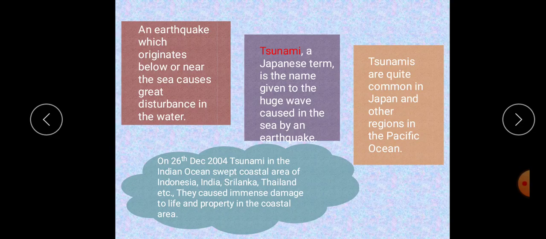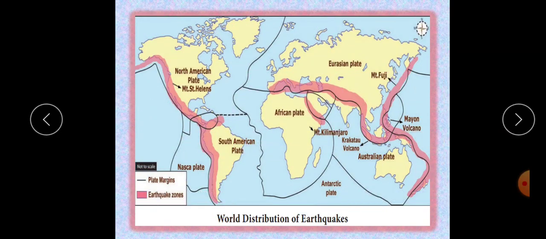We all know, on 26th December 2004, the tsunami in the Indian Ocean hit the coastal areas of Indonesia, India, Sri Lanka, Thailand, etc. They caused immense damage to life and property in the coastal area. Now, distribution of the earthquake, where it will come, how it is distributed. The world's distribution of earthquakes coincides very closely with that of volcanoes. Regions of greatest seismicity are circum-Pacific areas.